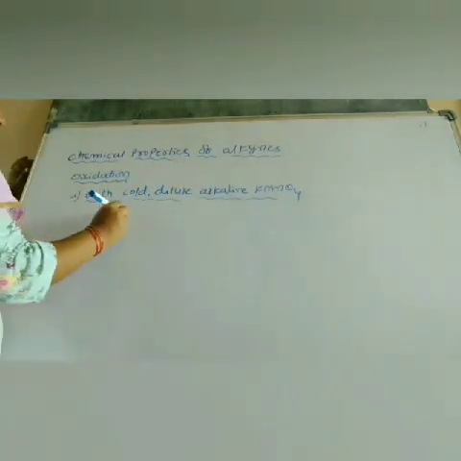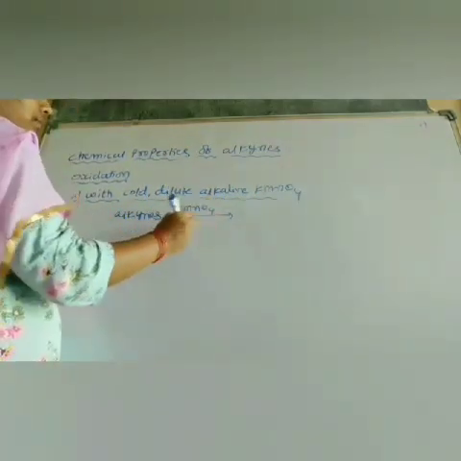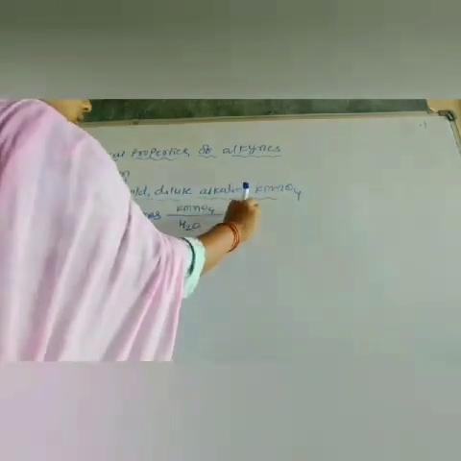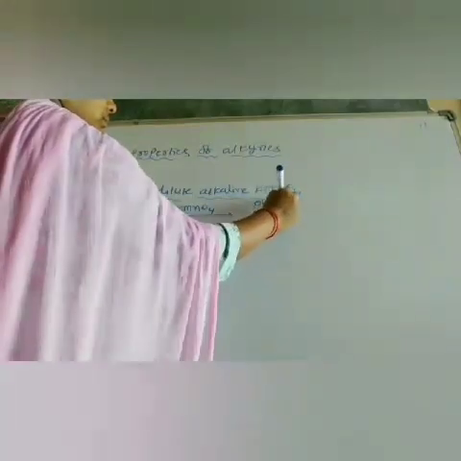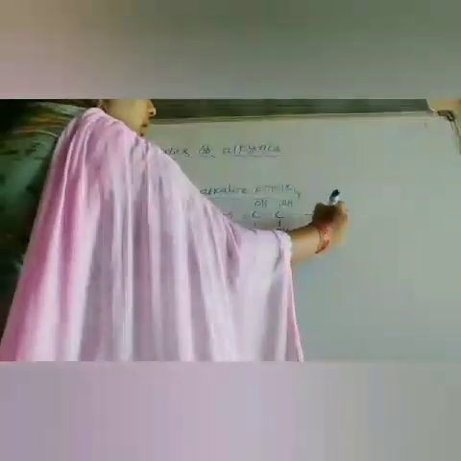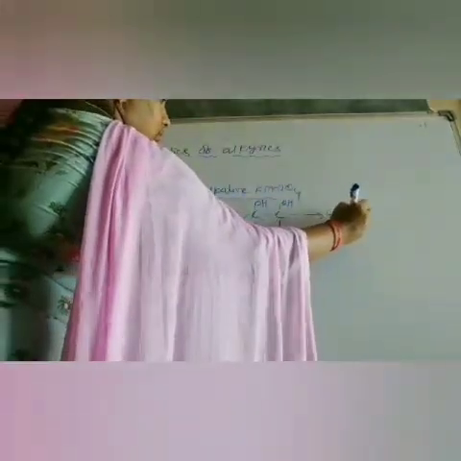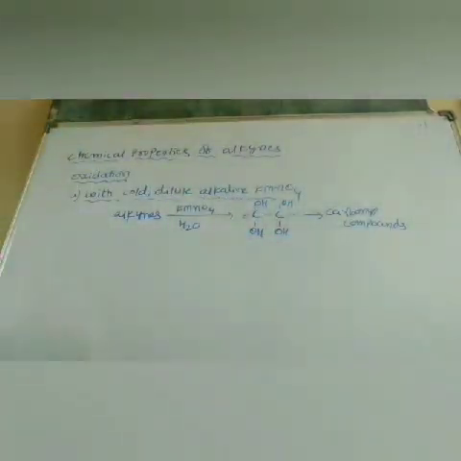So here, alkynes on oxidation with alkaline KMnO4 give tetraols. In the case of alkenes, diols are formed; here tetraols are formed, which are further oxidized. They give carbonyl compounds.